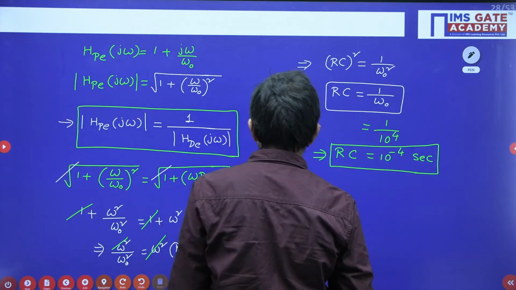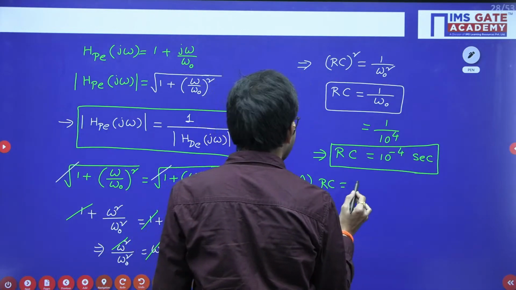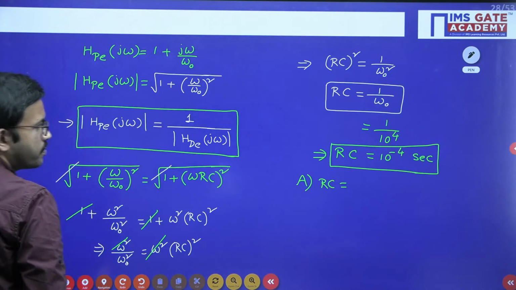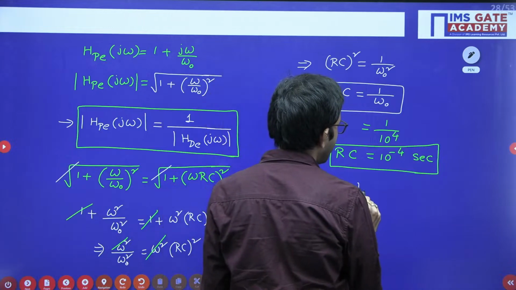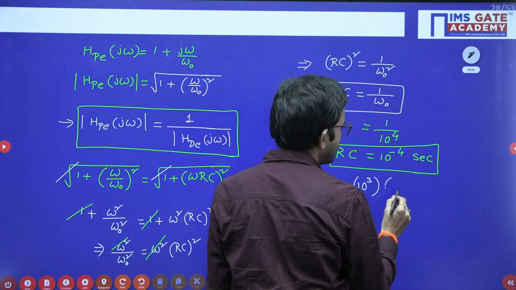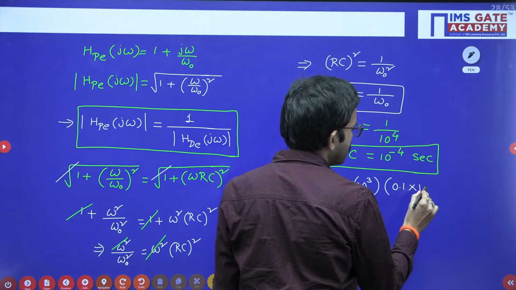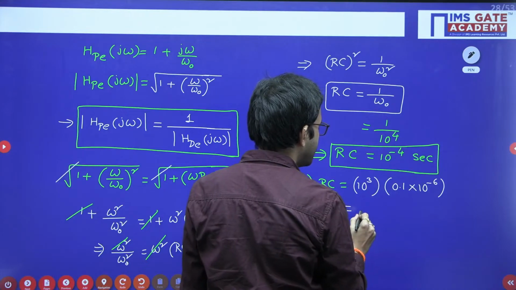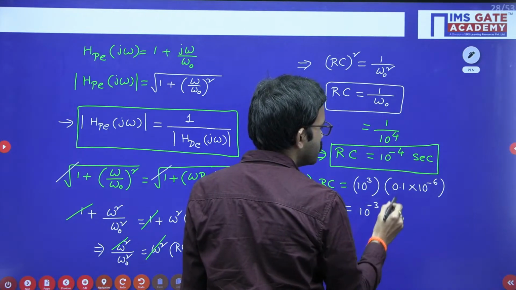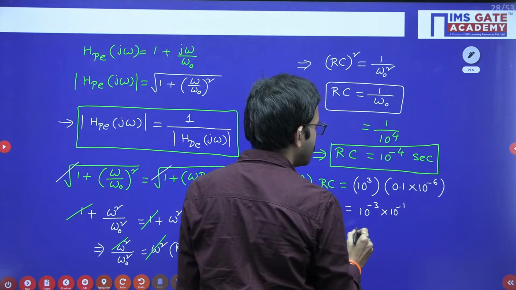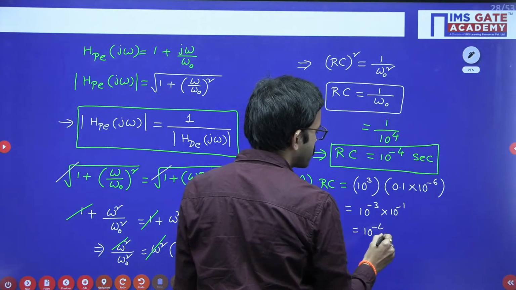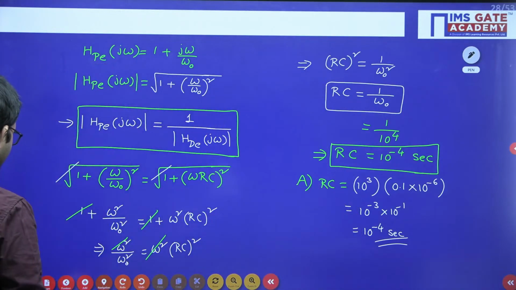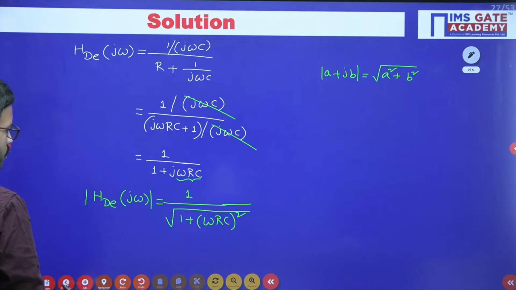So in option A we are having R value as 1 kilo ohm, C value as 0.1 microfarad. 1 kilo ohm is nothing but 10 power 3, and capacitor value is 0.1 micro. Micro is nothing but 10 power minus 6. So 10 power 3 into 10 power minus 6, that is nothing but 10 power minus 3, into 0.1, we can write as 10 power minus 1. So that means you are getting 10 power minus 4 seconds. Yes, option A is satisfying. So now let us verify the remaining options.